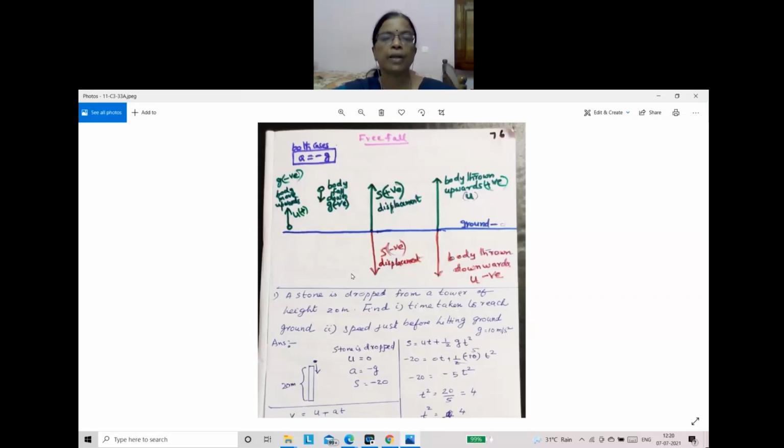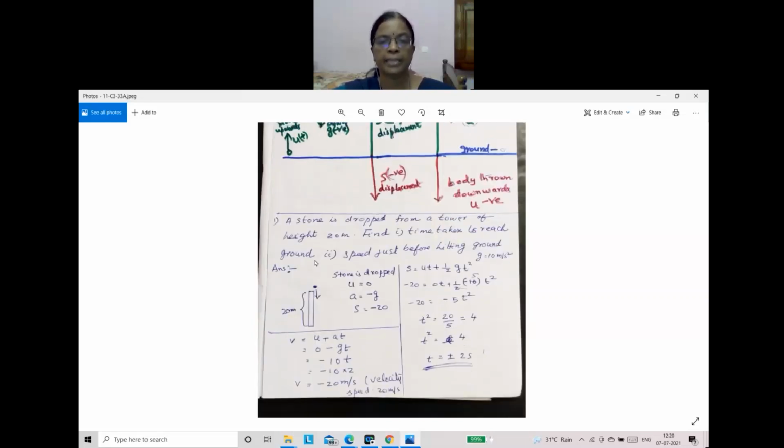So I will discuss one problem. A stone is dropped from the tower of height 20 meter. Find the time taken to reach the ground and the speed just before it hits the ground.